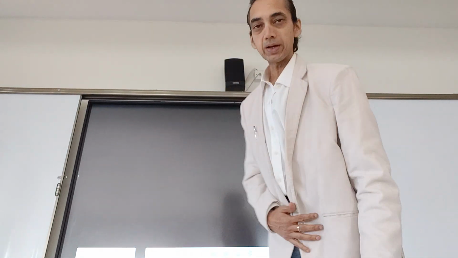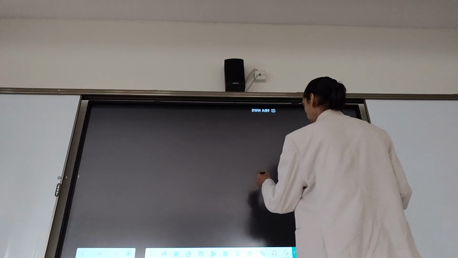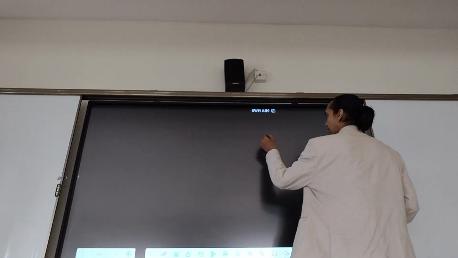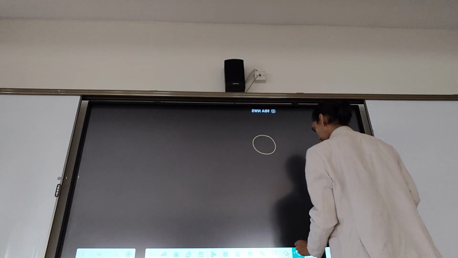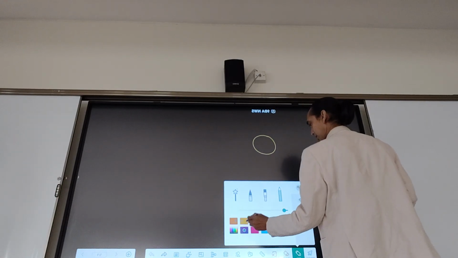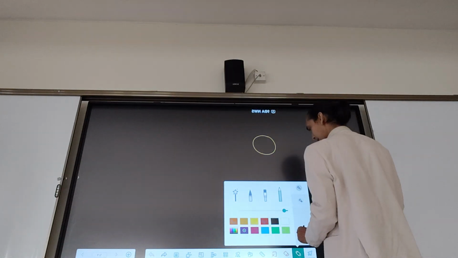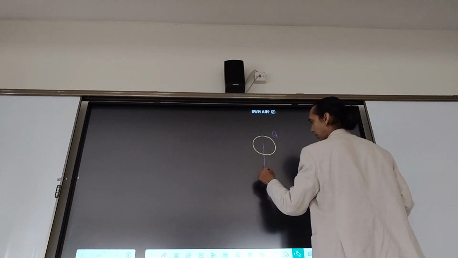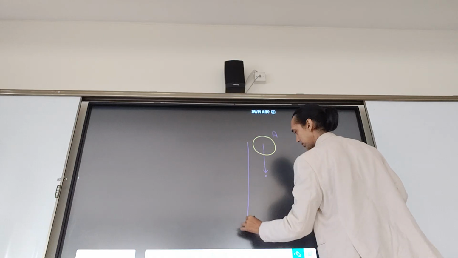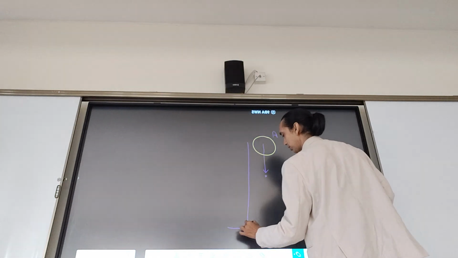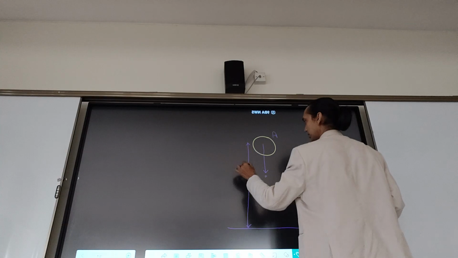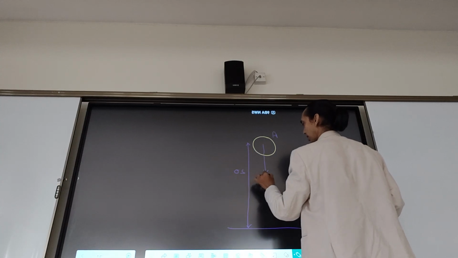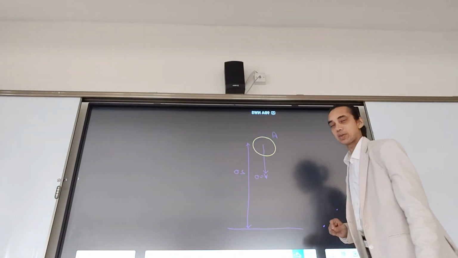Class, I'm sharing with you a question, and that question is about a ball marked A. This is a ball which is marked A, and this ball is dropped from a height of 20 meters, with initial velocity 0.